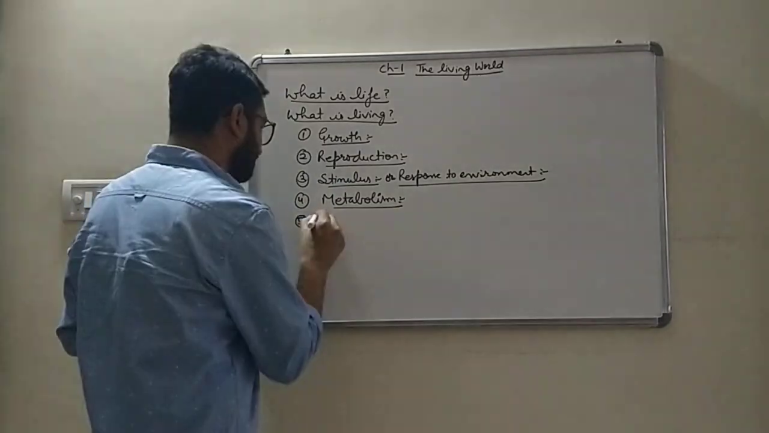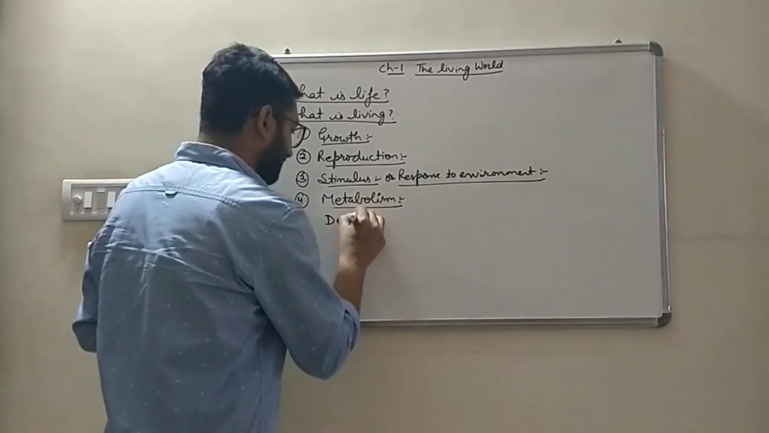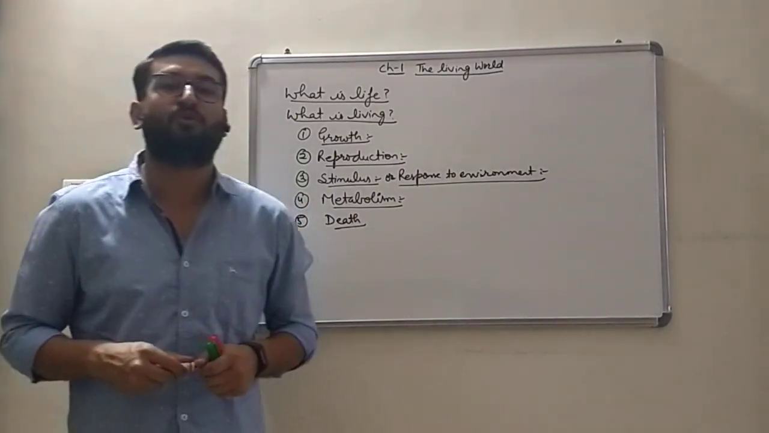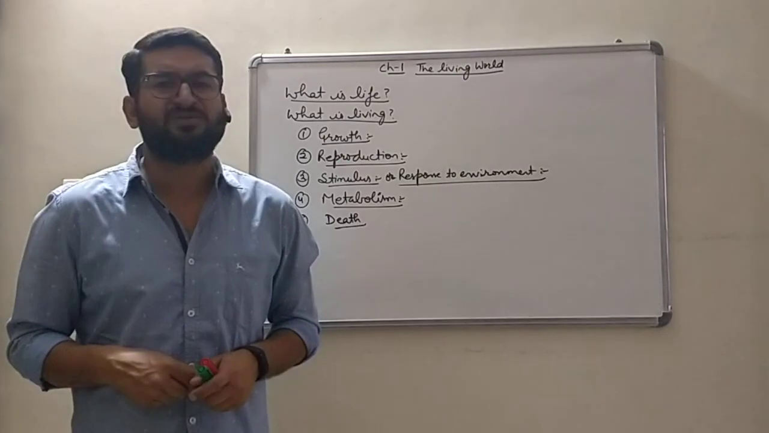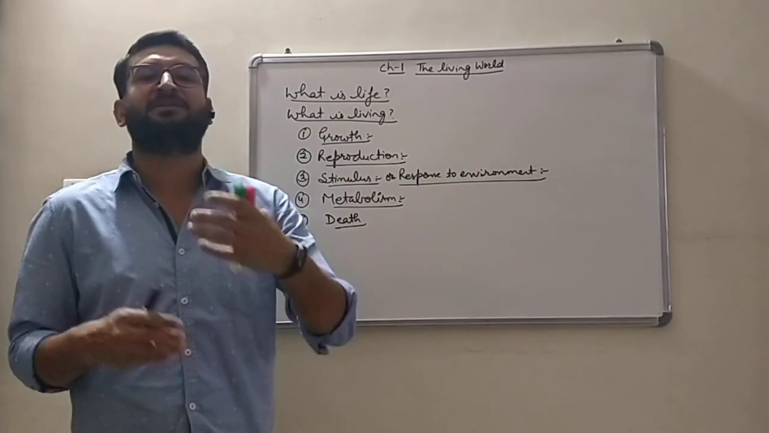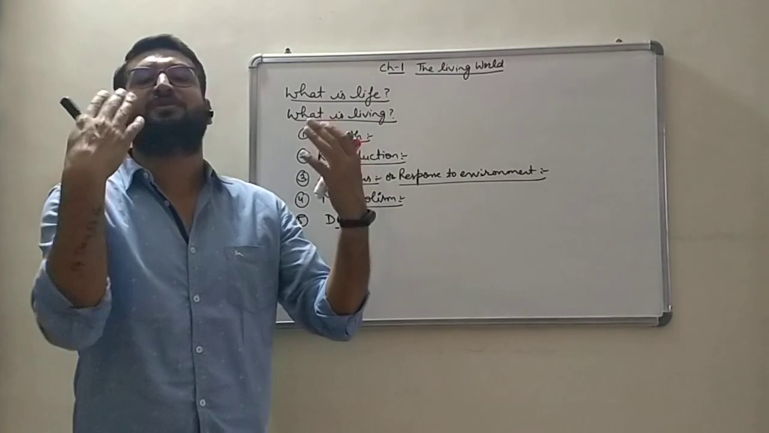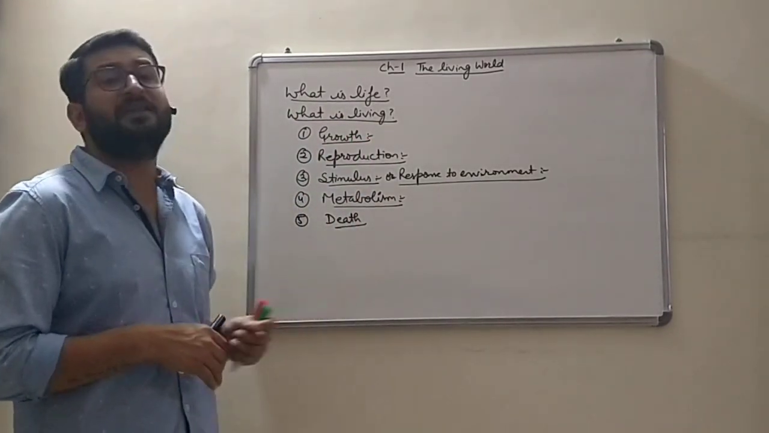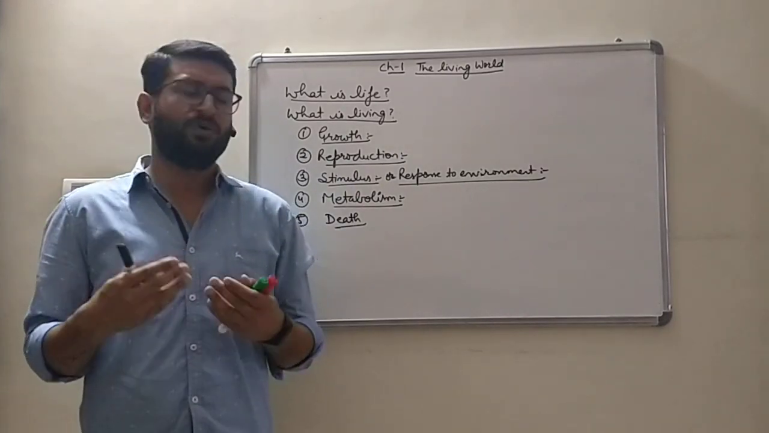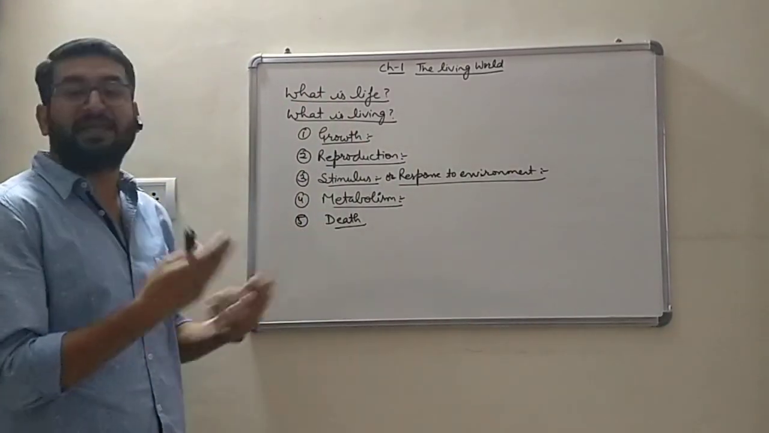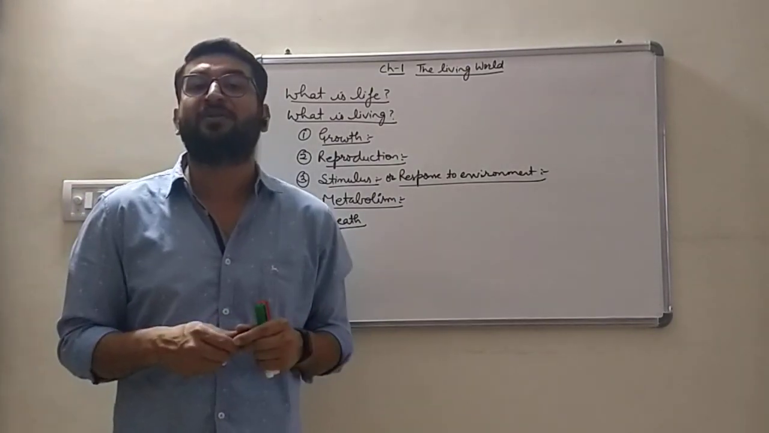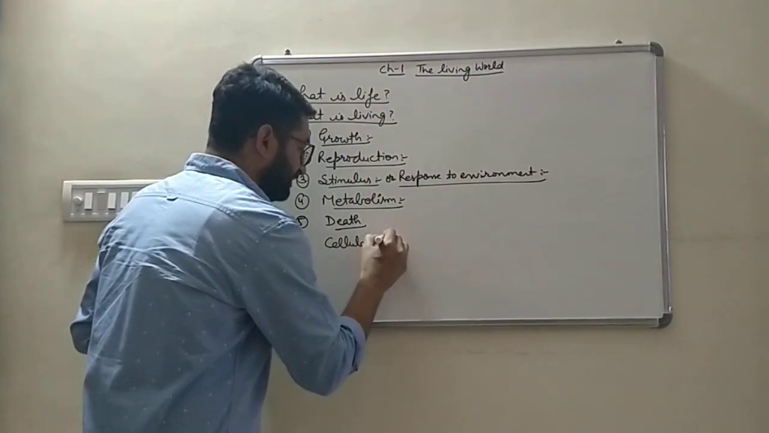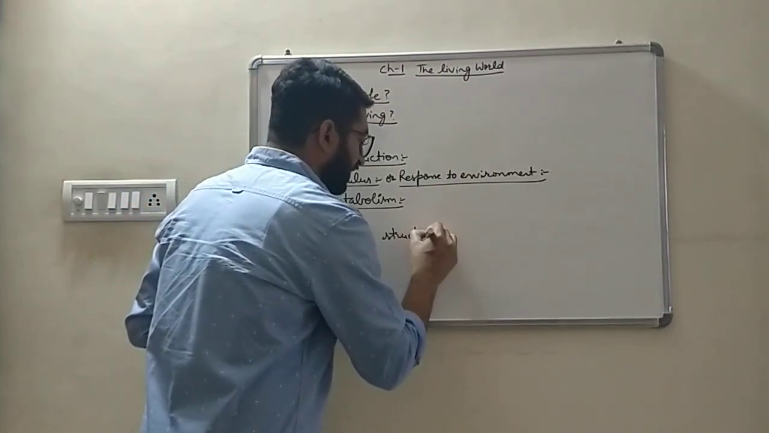Next, the fifth one is death. Every living organism must die. No living organism is immortal. Whereas non-living things do not die. They remain on the earth, if left untouched, for billions, trillions of years. So death is essential for living organisms. Every living organism must die. So these are certain properties on which we decide whether an organism is living or non-living. Next, sixth, cellular structure. You can write cellular organization as well, bache.